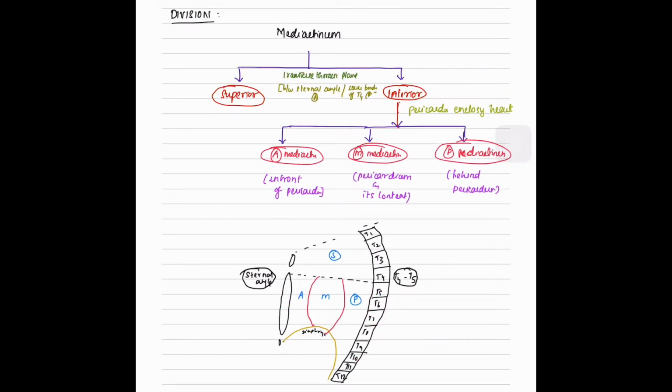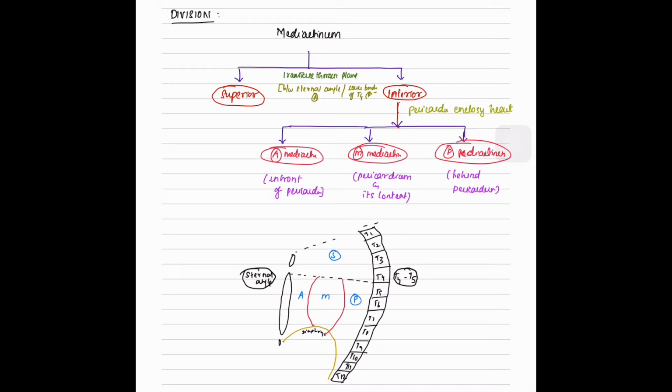Division of mediastinum. Mediastinum is divided into superior and inferior mediastinum by a transverse thoracic plane between the sternal angle anteriorly and the lower border of T4 posteriorly. This is the superior mediastinum, anteriorly by the sternal angle, posteriorly to the T4 vertebra.